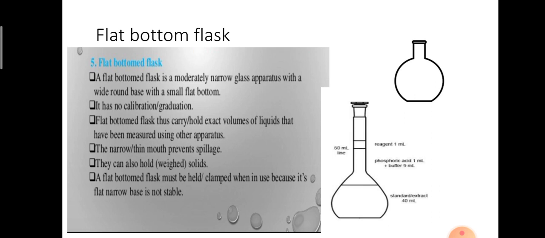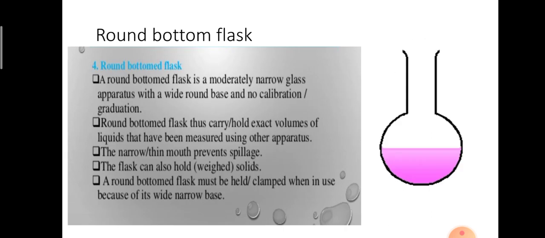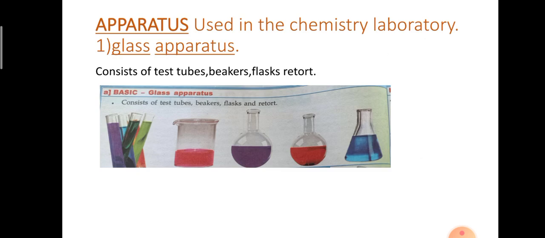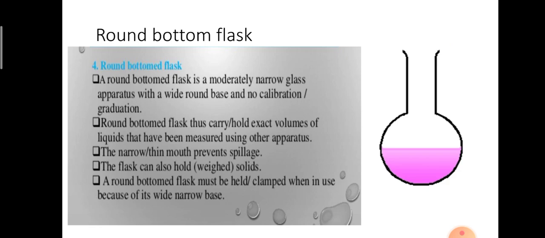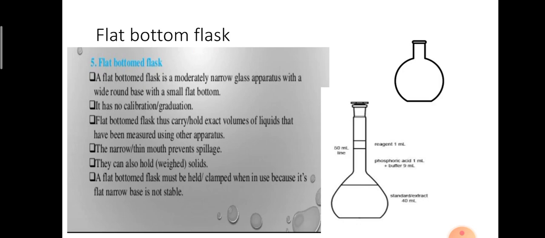Is it clear? So this is about today's class. In this class we learned about the glass apparatus used in the chemistry laboratory: test tubes, beakers and retort. Is it clear? The retort we will continue in the next class. In this class we learned only about test tubes, beakers and flasks. In that, the conical flask, round bottom flask and flat bottom flask. One characteristic and one use of each is enough.